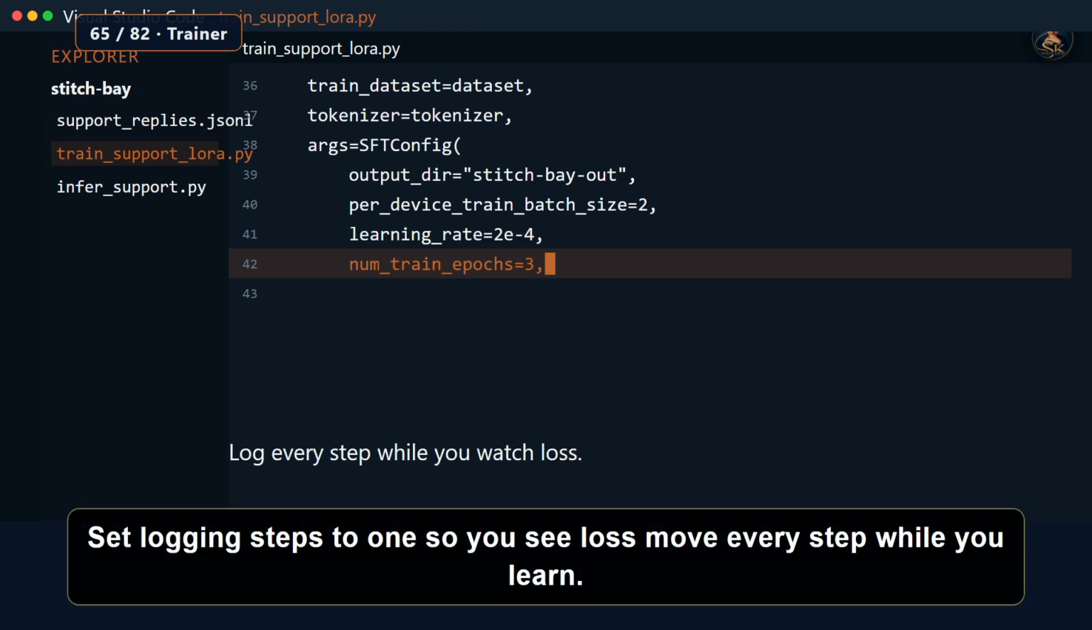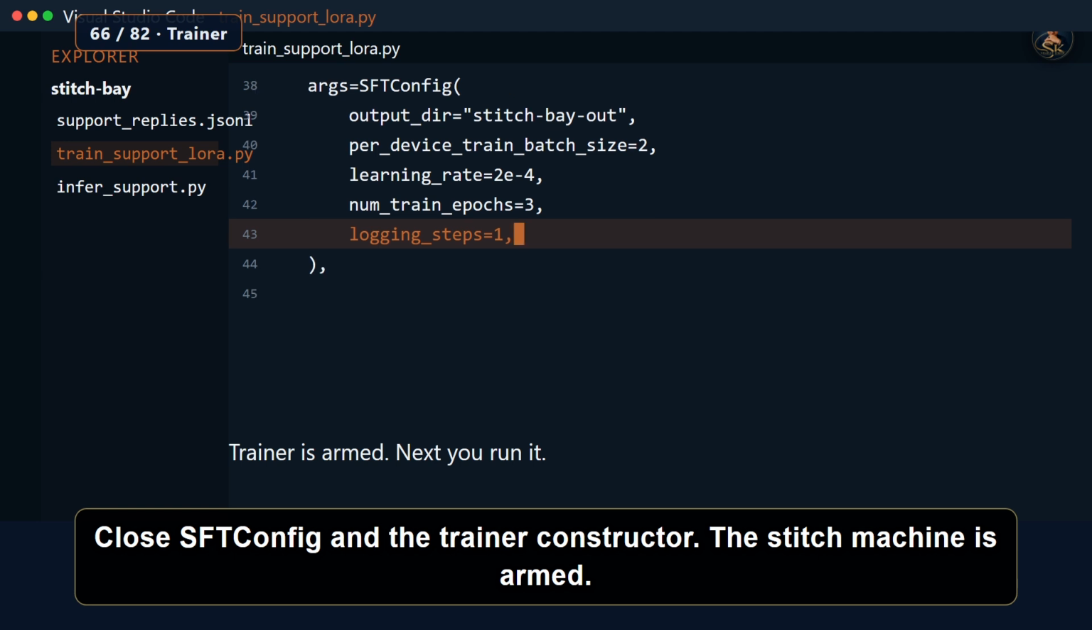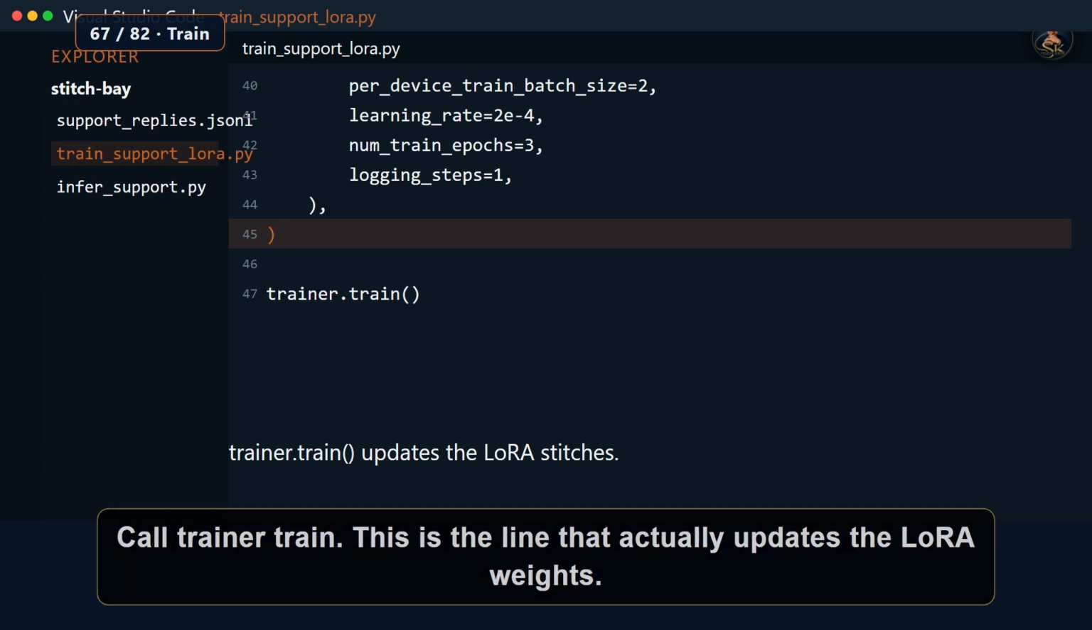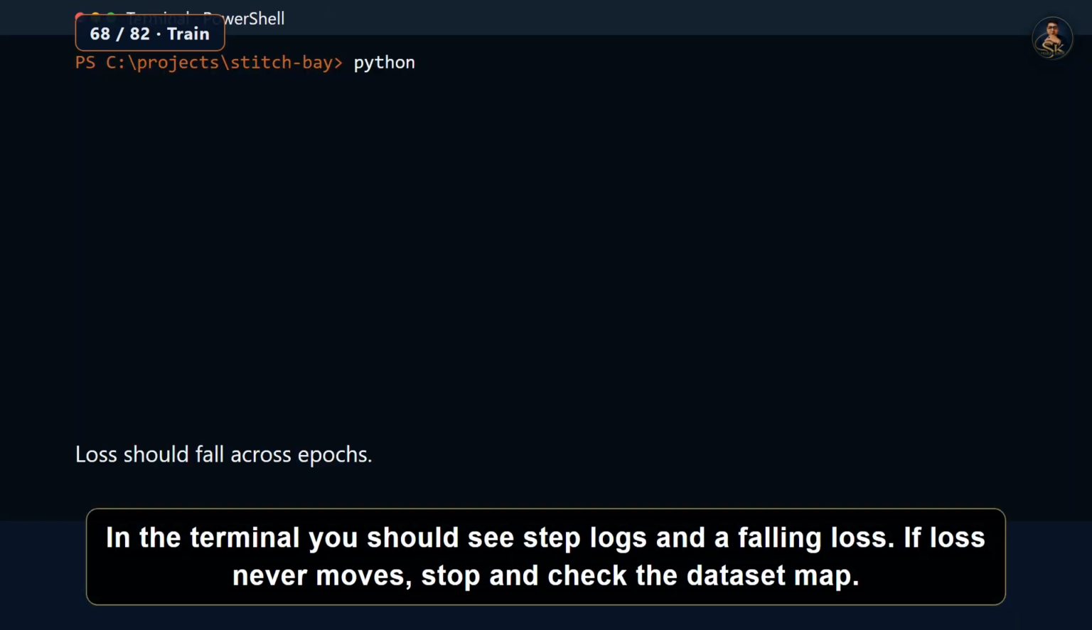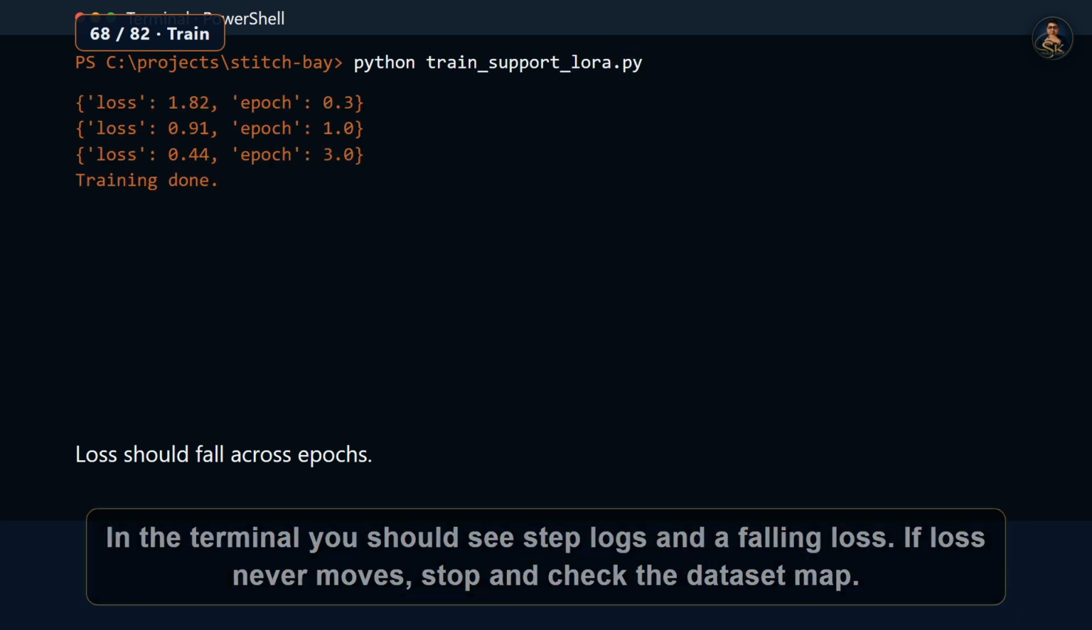Set logging_steps to 1 so you see loss move every step while you learn. Close SFTConfig and the trainer constructor. The stitch machine is armed. Call trainer.train. This is the line that actually updates the LoRA weights. In the terminal you should see step logs and a falling loss. If loss never moves, stop and check the dataset map.